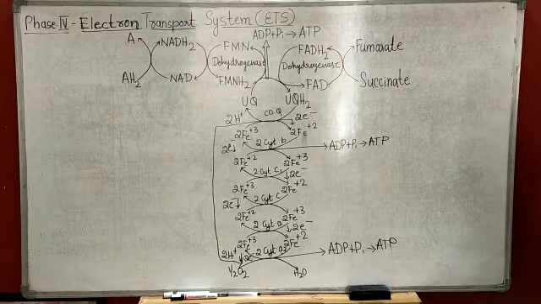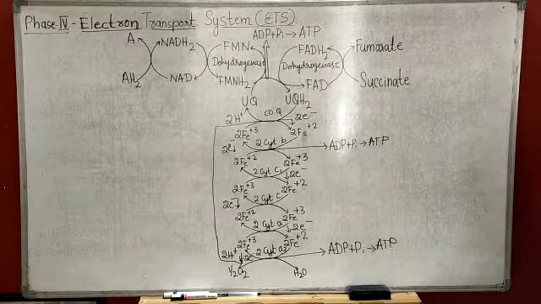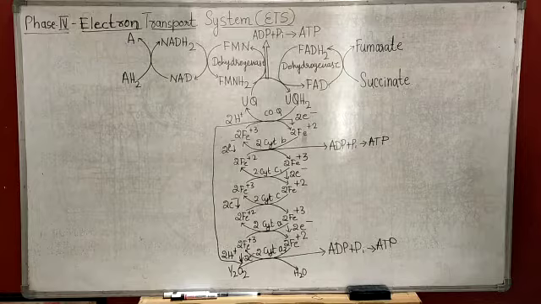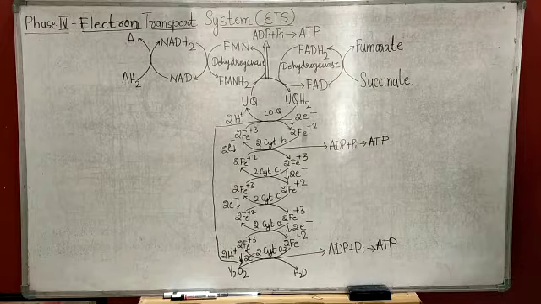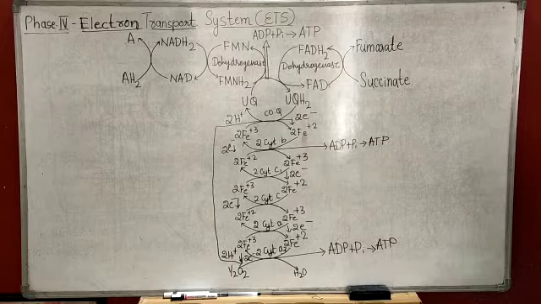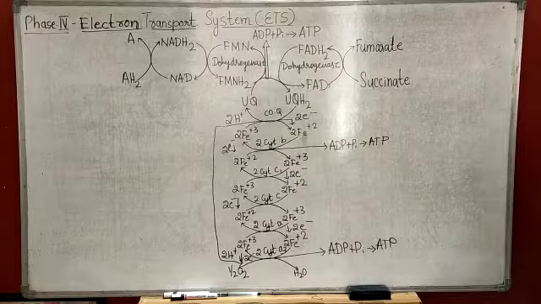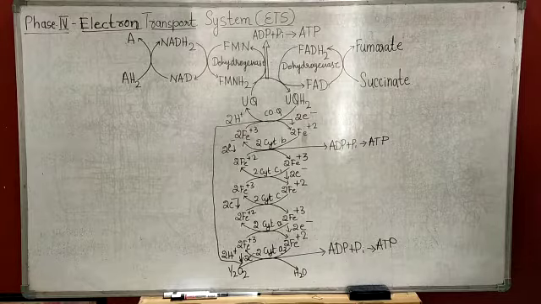One is glycolysis, another is the formation of acetyl coenzyme A, and the third is the Krebs cycle. Glycolysis takes place in the cytoplasm of the cell, and the Krebs cycle in the inner mitochondrial membrane.